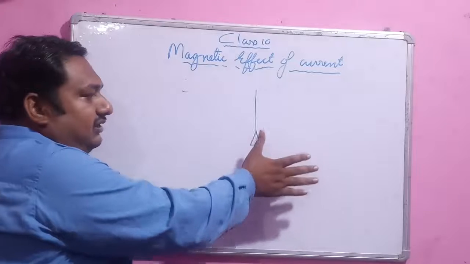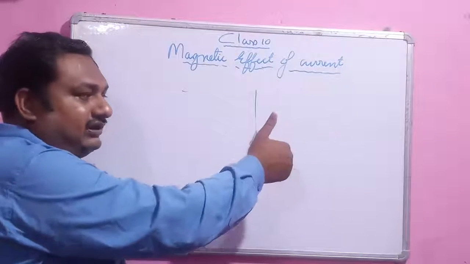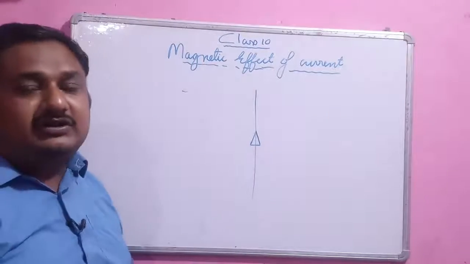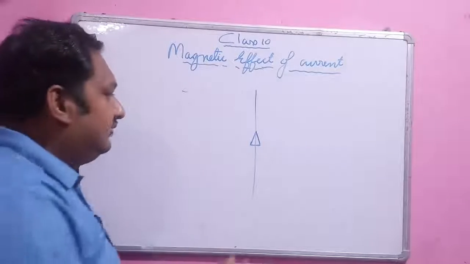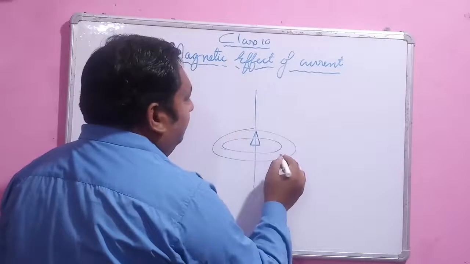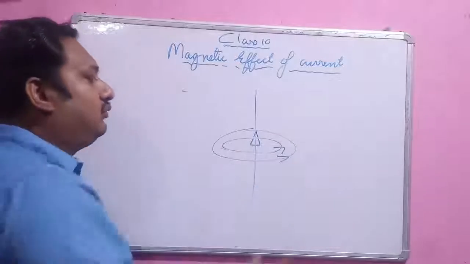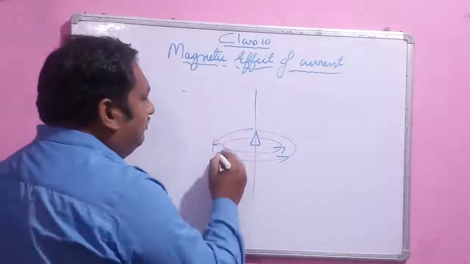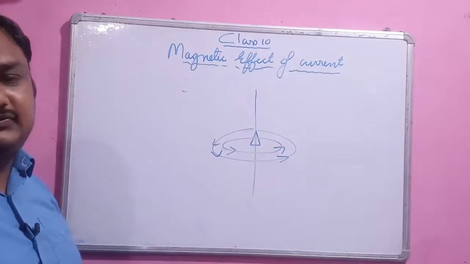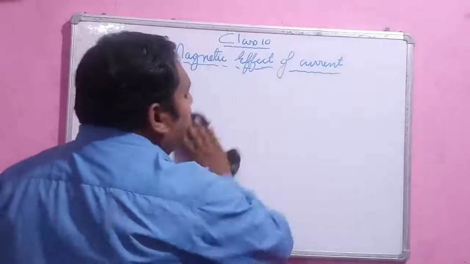Now you place your thumb in the direction of current. The direction of the curling fingers gives the direction of the concentric circle that is formed around the wire. So here the direction is like that. If I curl my fingers, here it is going into the board, and here they are coming out of the board. So this is the direction of the circle.